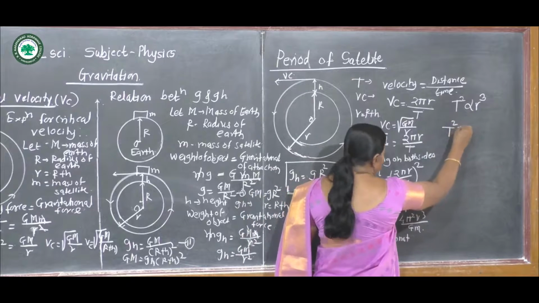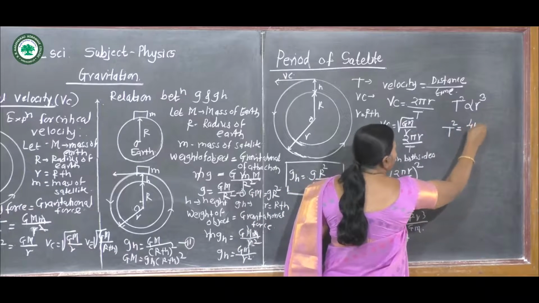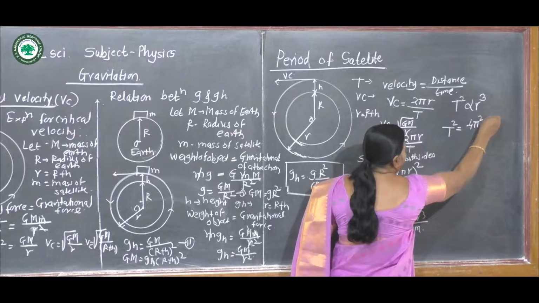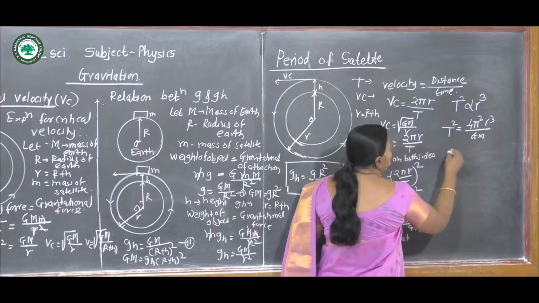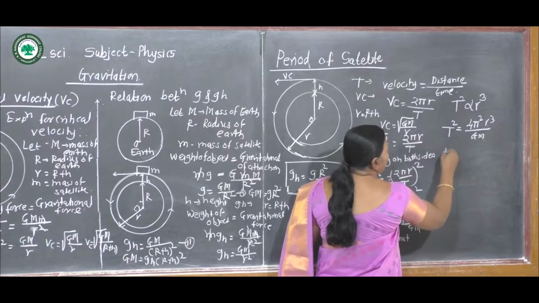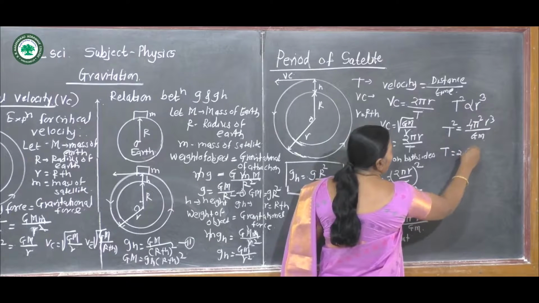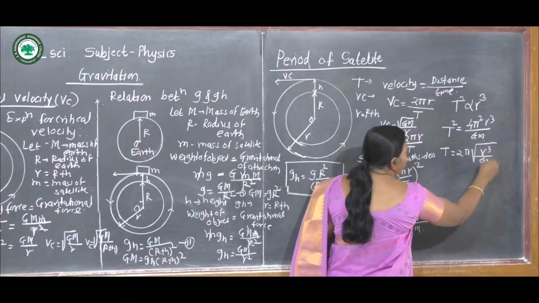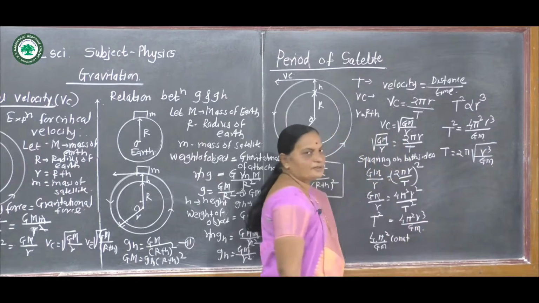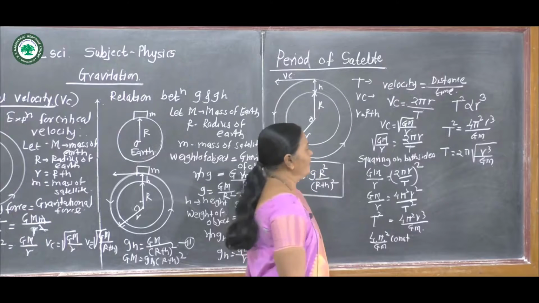Now consider this equation. T square is equal to 4 pi square r cube divided by GM. Now T is equal to 2 pi under root r cube divided by GM, which is the expression for period of satellite.